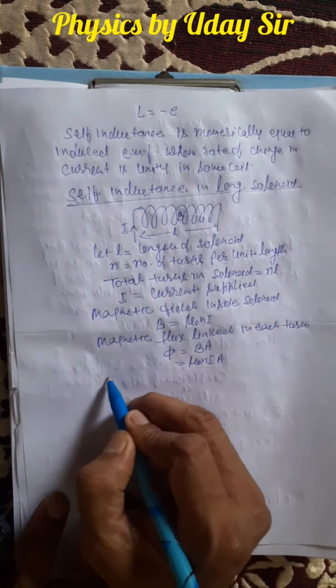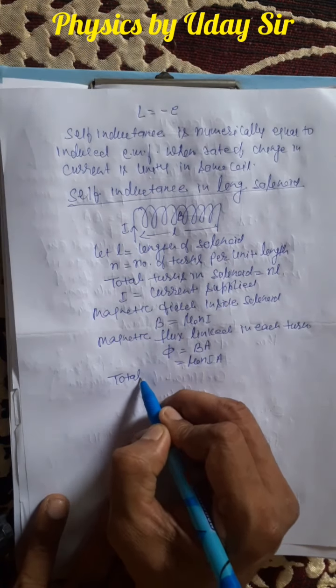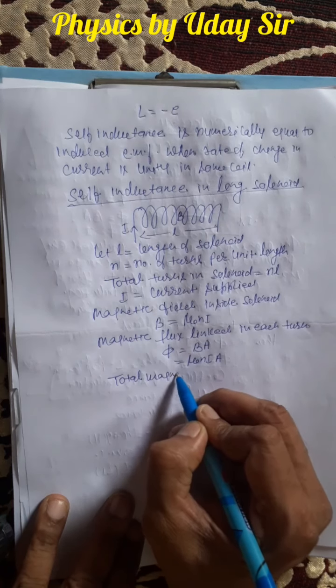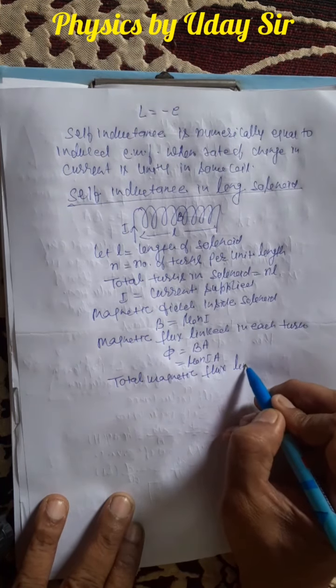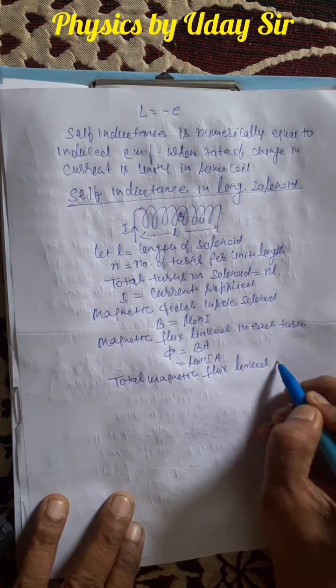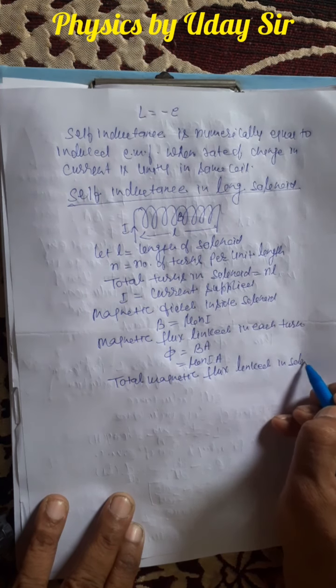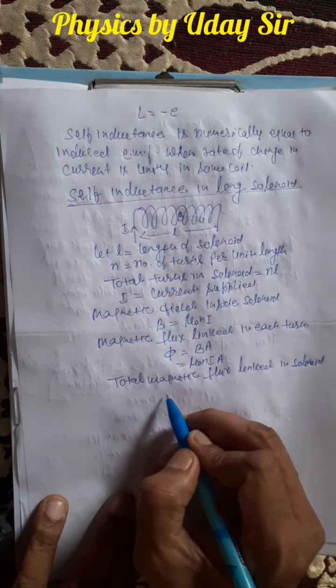So what will be the total magnetic flux linked in the solenoid?